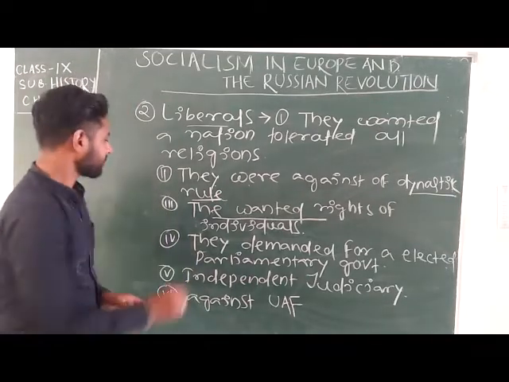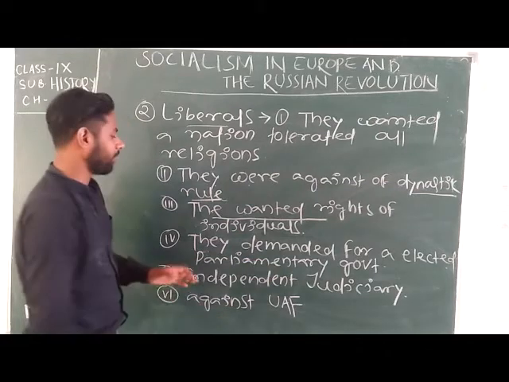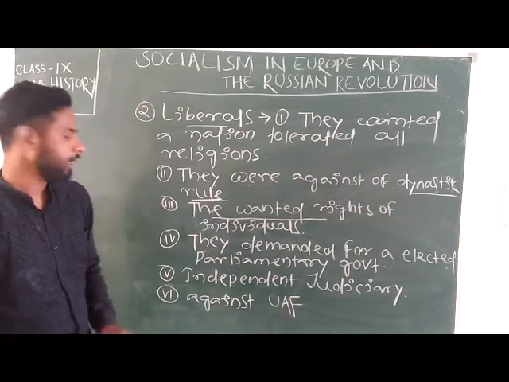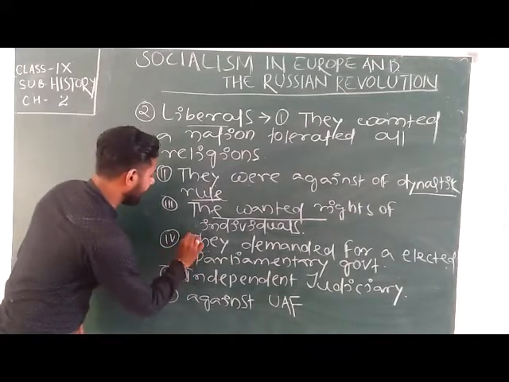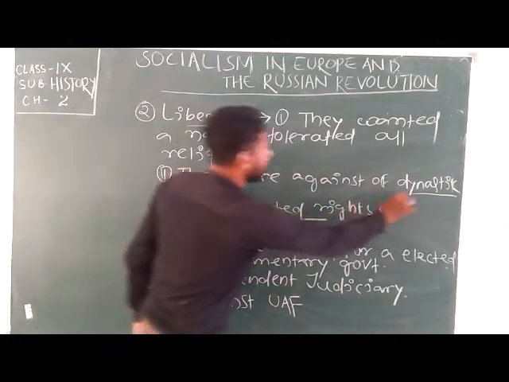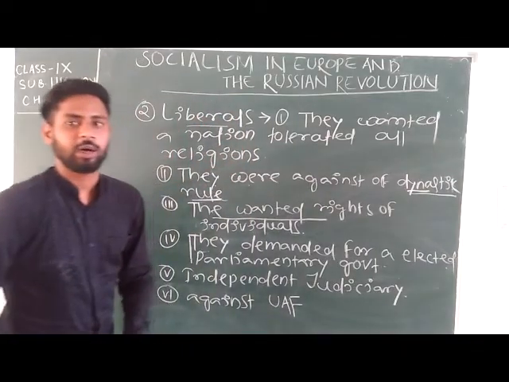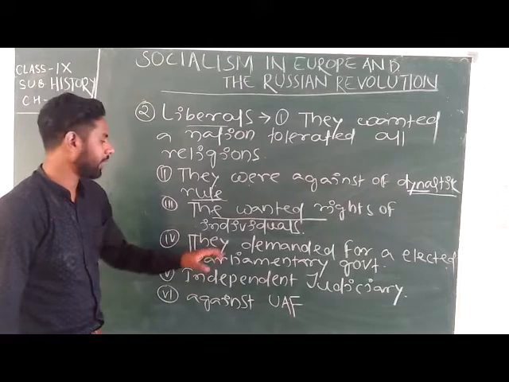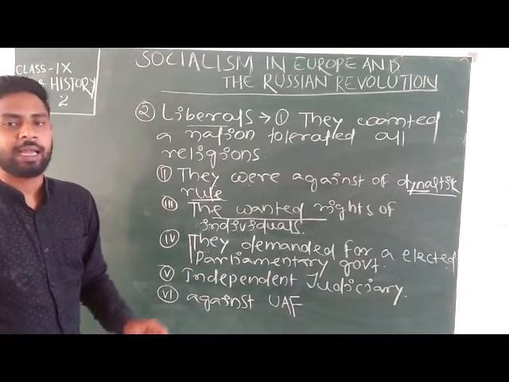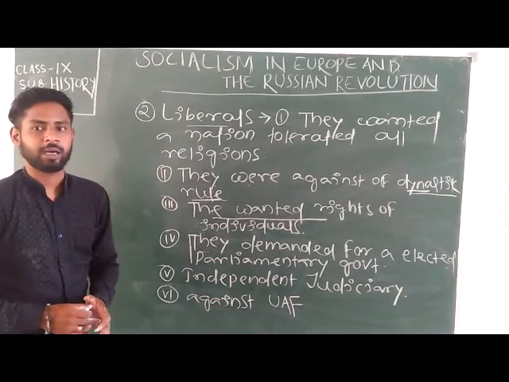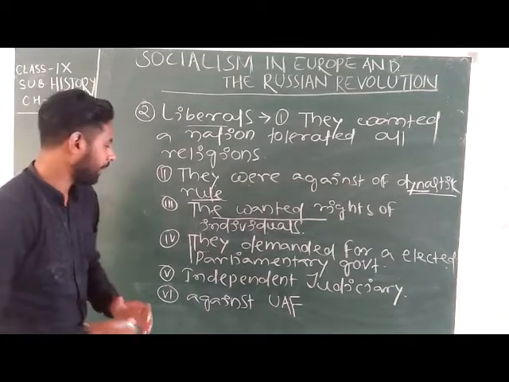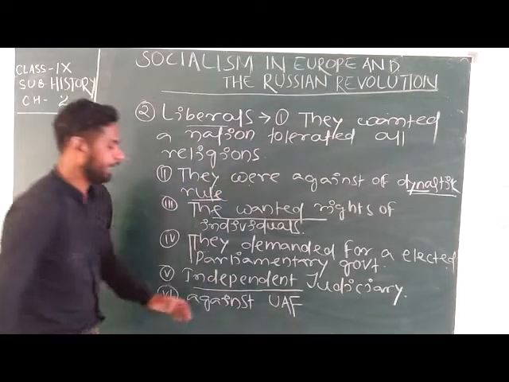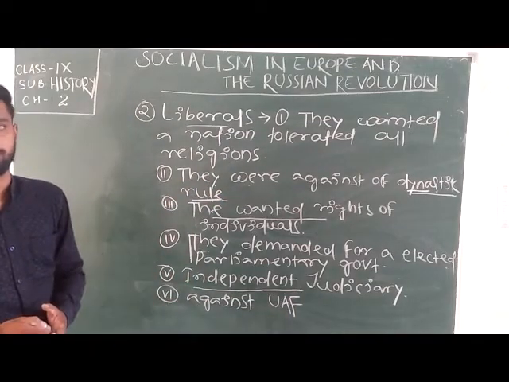Okay, after that they demanded an elected parliamentary government. Okay, it is as simple as this: they were opposed to dynastic rule. That's why they demanded an elected parliamentary government. Got it? After that, they also wanted to create an independent judiciary system.